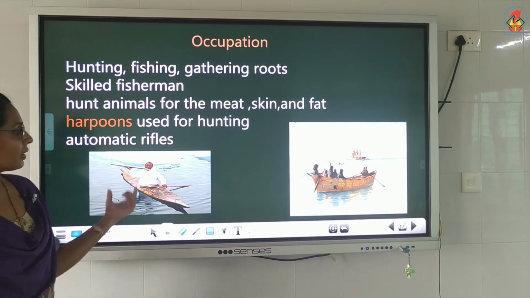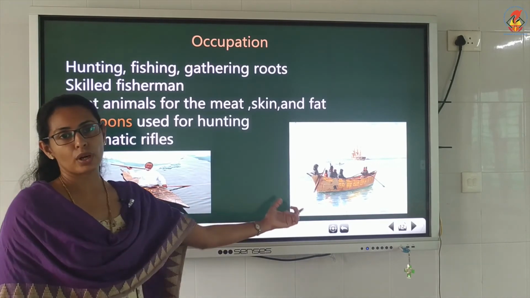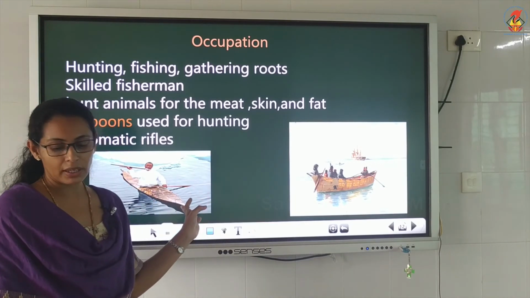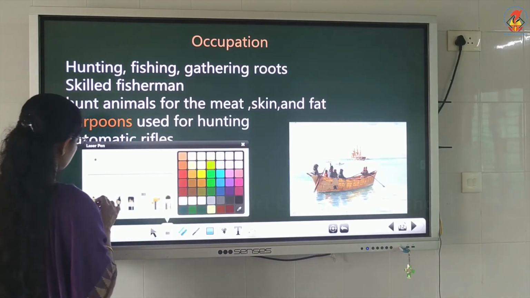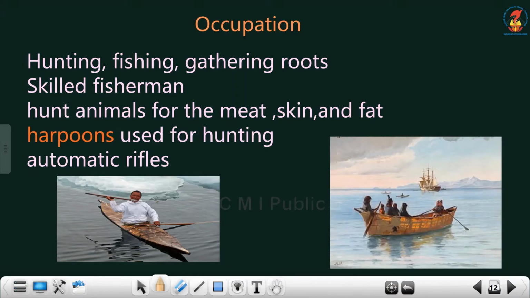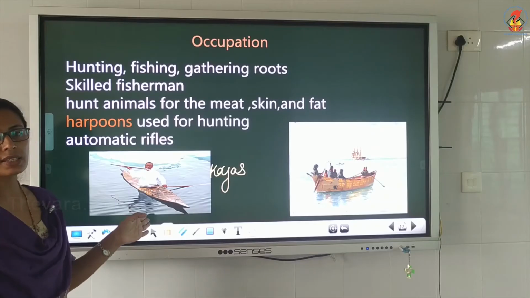And here we have two different types of boat. This boat is known as the kayak. This is a small boat, and it is used for hunting the sea animals.